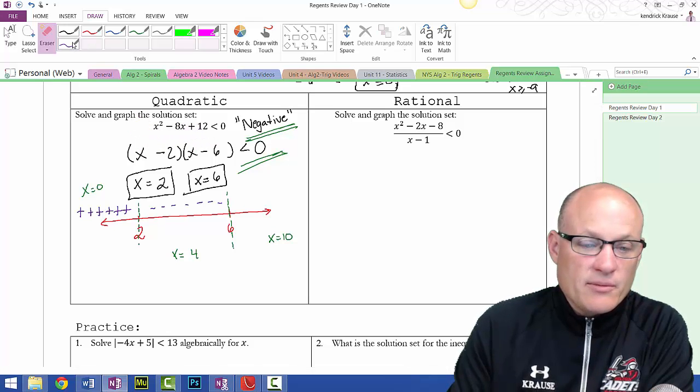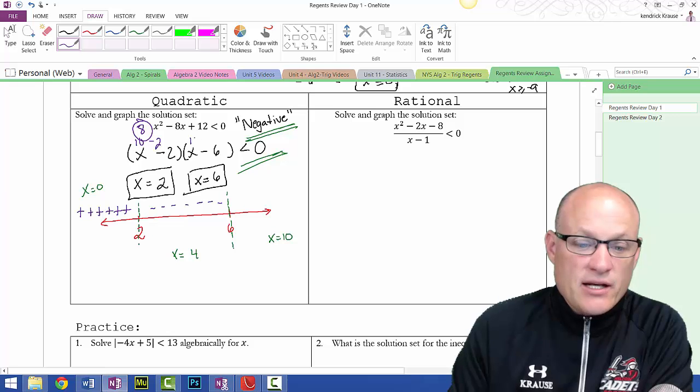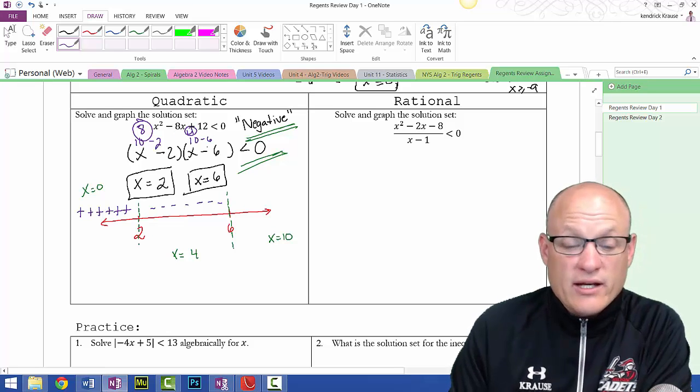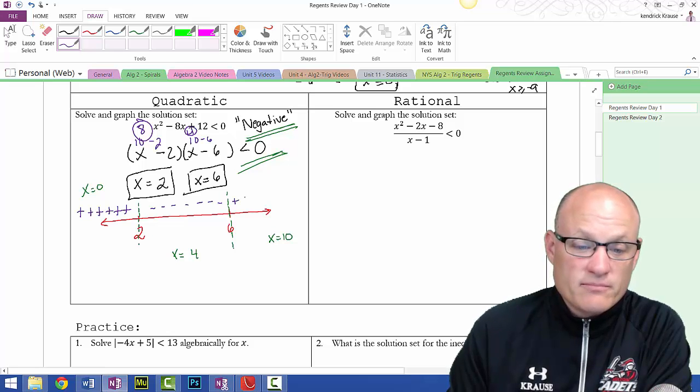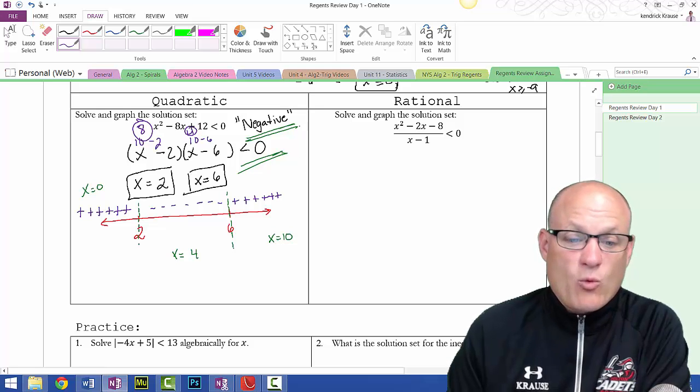I think you know what's coming. 10 minus 2 is 8, that's positive. 10 minus 6 is +4, and 4 times 8 is 32, but more importantly, it's positive. Then I decide, where do I want to look?